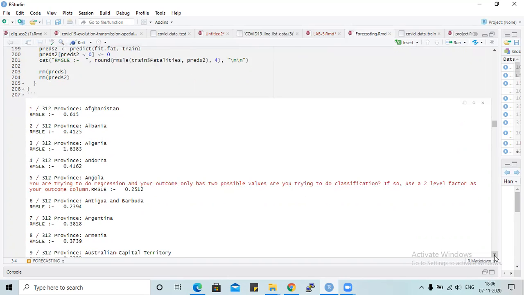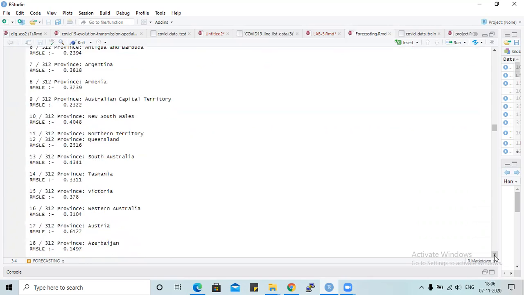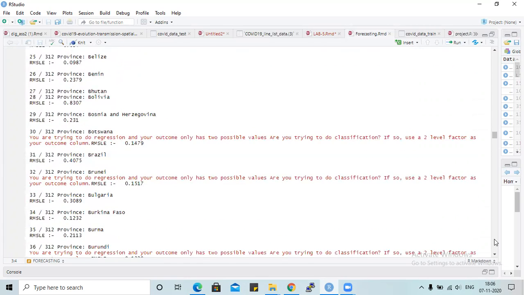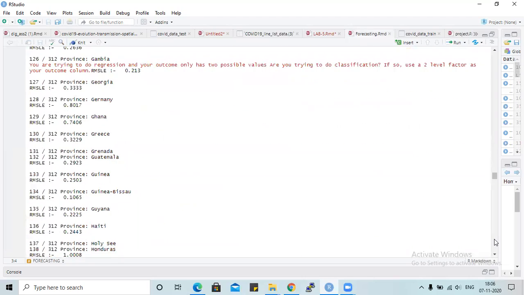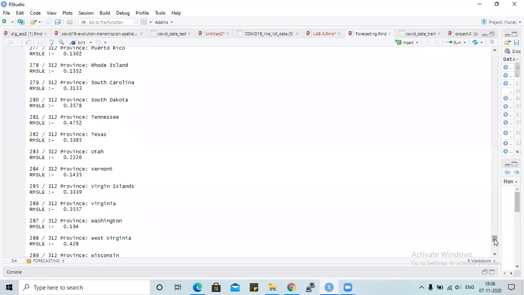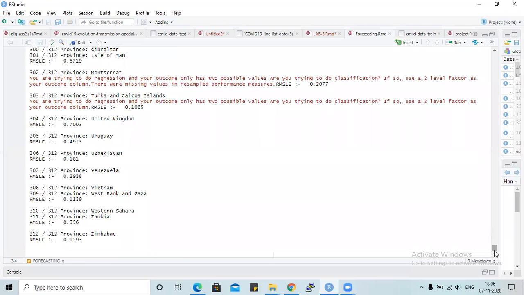The root mean square error measures the difference between the actual and predicted values. Whether the predicted value according to the dataset is right or not, we can know by these RMSE values. For the majority of the countries, it is near zero, so we can conclude this model is very accurate, while the tests are not very good.